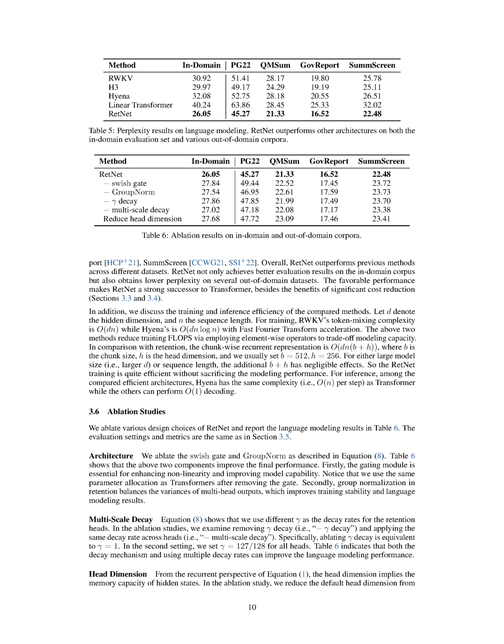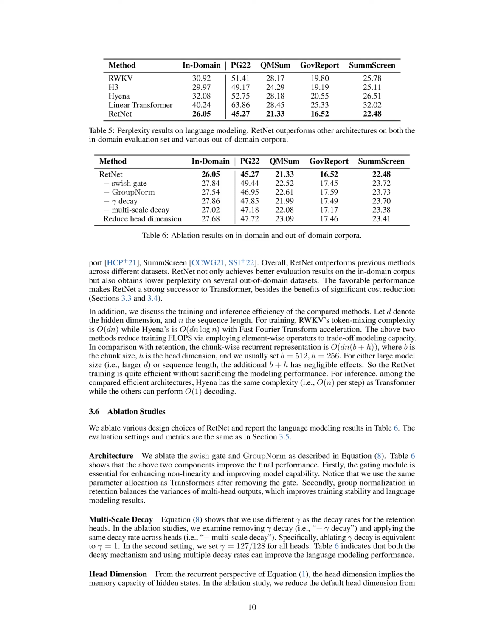It's important to note that we maintain the same parameter allocation as transformers, even after removing the gate. Additionally, the use of group normalization in retention helps balance the variances of multi-head outputs, leading to improved training stability and better language modeling results. Next, we explore the use of different decay rates, represented by the symbol gamma, for the retention heads.